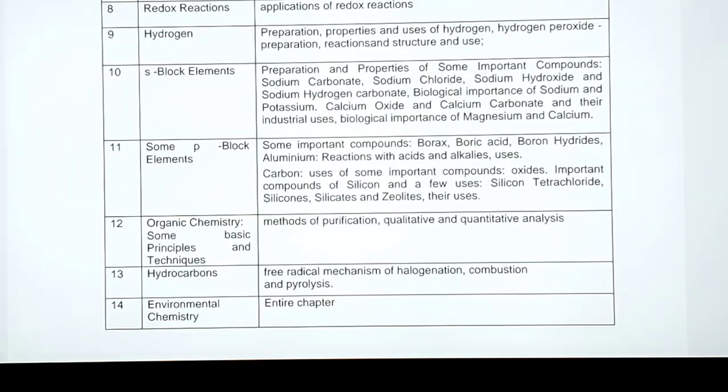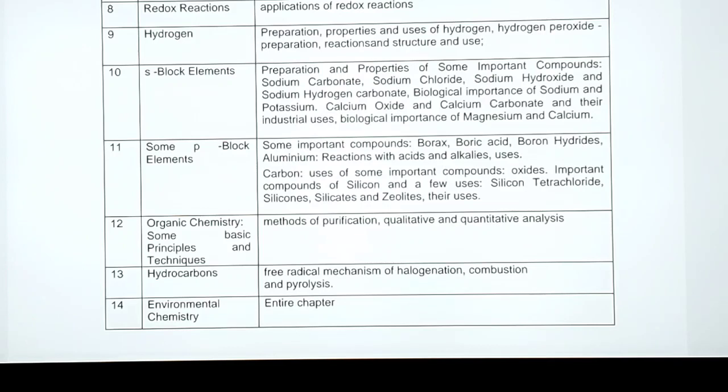So a major portion is reduced in this chapter. Then some P block elements, some important compounds like borax, boric acid, boron hydrides, aluminium, reactions with acids, alkalis and uses for aluminium. Then carbon, its uses of some important compounds of carbon like oxides, important compounds of silicon and a few uses of silicon tetrachloride, silicon, silicates, zeolites and their uses are again removed.